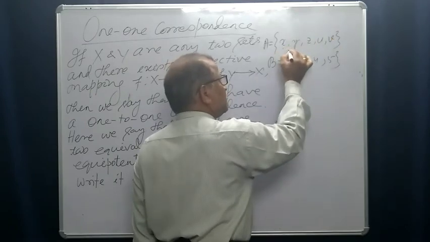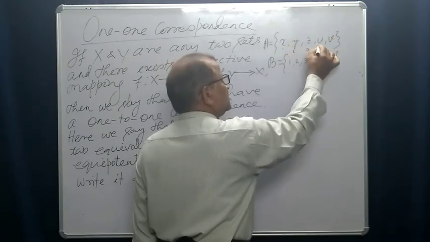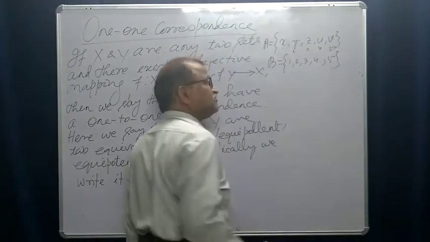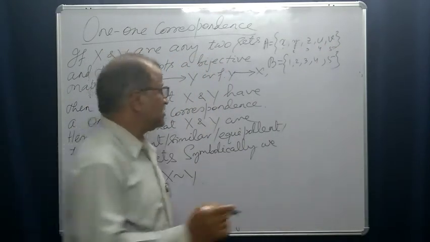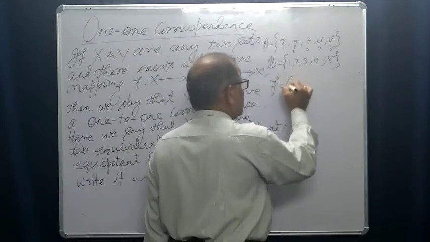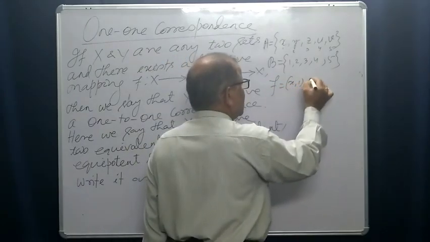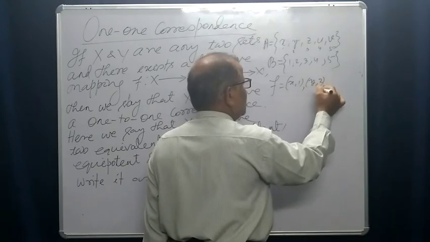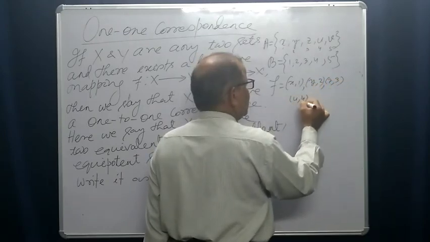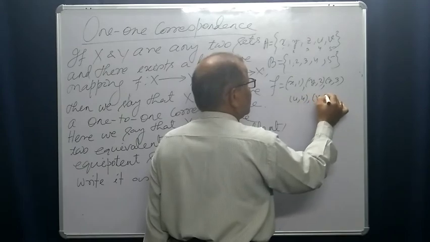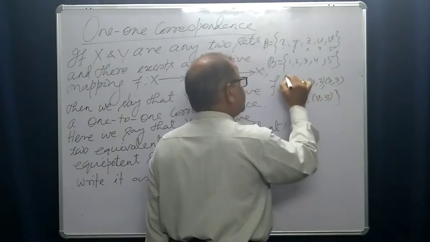We are assigning a number to all these elements, right? That means we are making a one-to-one correspondence. What is that? F is equal to x1, y2, z3, u4, v5, right?